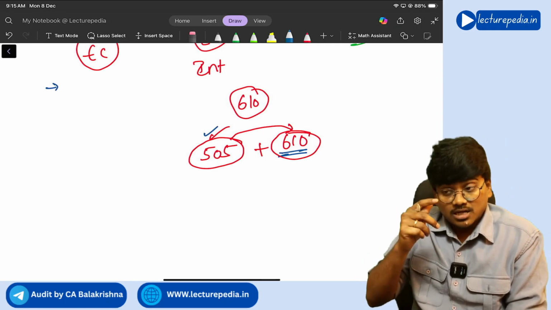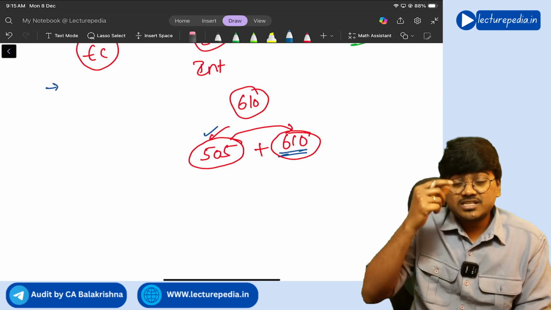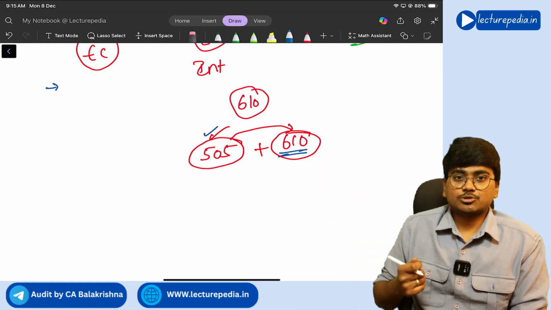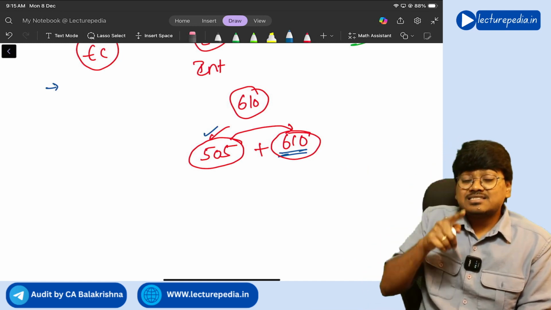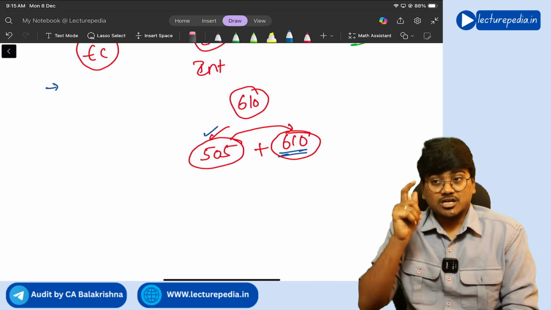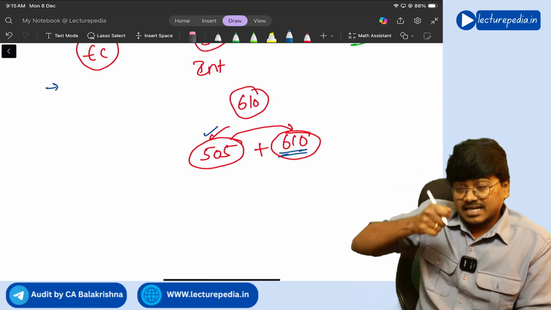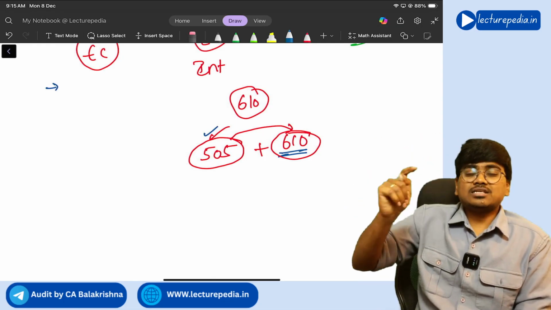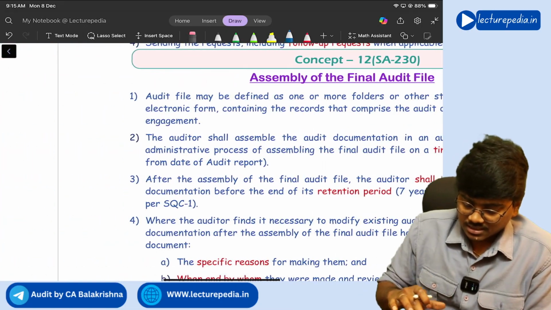That should be that persons should be selected by external auditor only. For which items, for which data the external confirmation has to be sent, that should also be selected by external auditor only. Next, designing the external confirmation request, it should be designed by external auditor only. Understanding? Next, sending that external confirmation, sending a follow-up request, all this should be done by external auditor only. He should not assign this particular task.